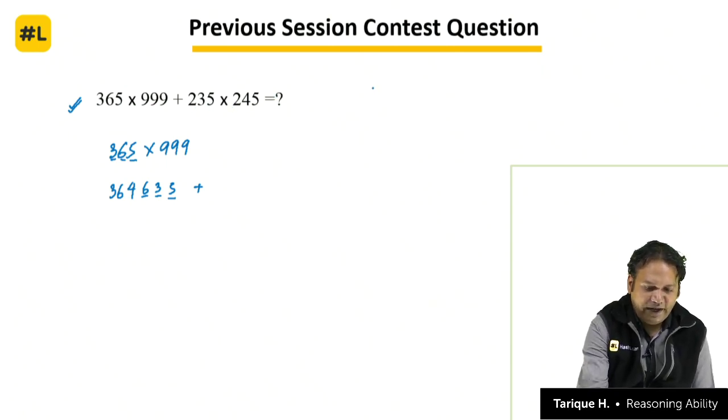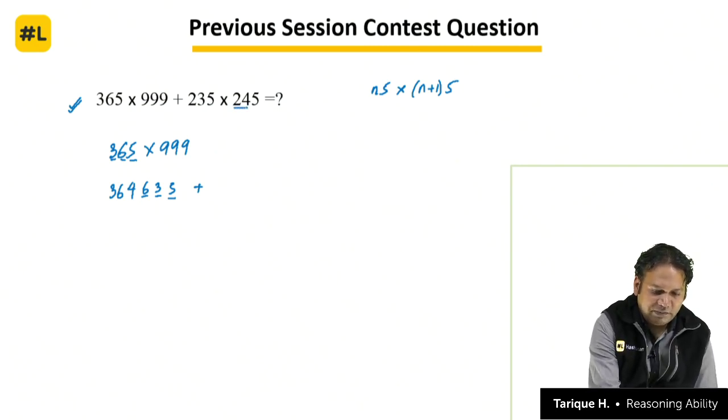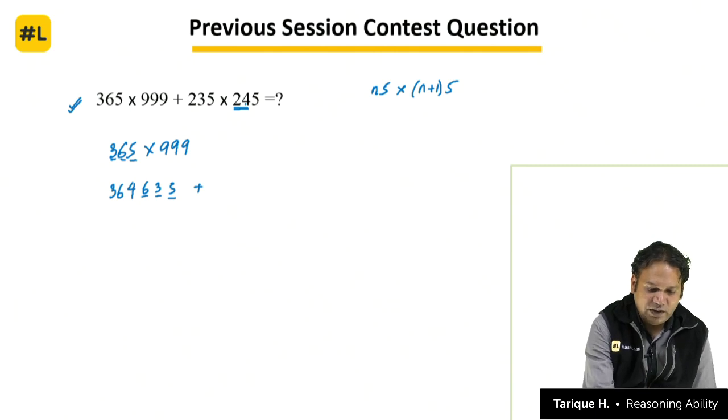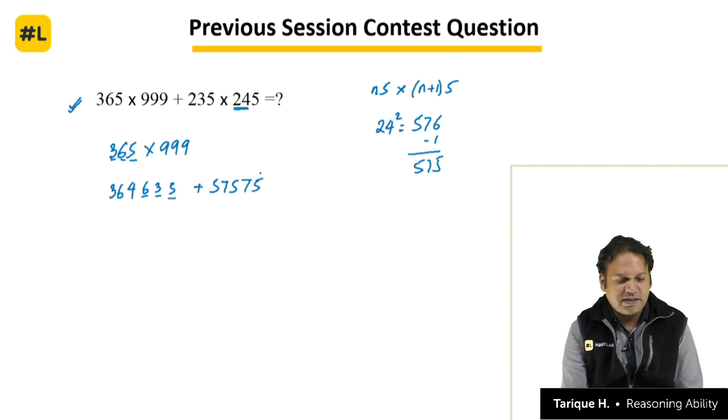Plus 235 into 245. This is of the form n5 into (n plus 1)5. Now the technique for this is that you take the larger number, 24 square minus 1. So 24 square is 576 minus 1, that is 575, and the number will end in 75. Just look at the technique we have discussed yesterday.